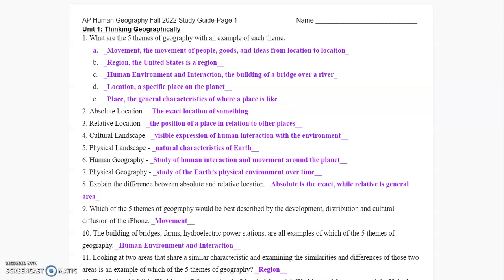11. Looking at 2 areas that share similar characteristics and examining the similarities and differences of those 2 areas is which of our 5 themes? That's a region. It's looking at 2 areas and telling you how they are the same, how they are different. So it would be like looking at North America and Europe. How are they the same, how are they different?